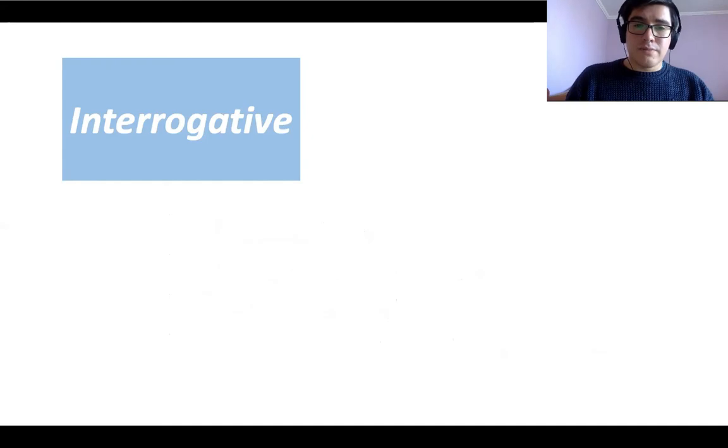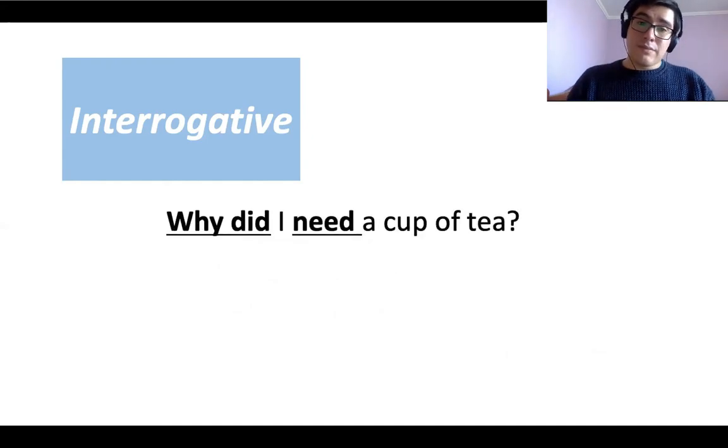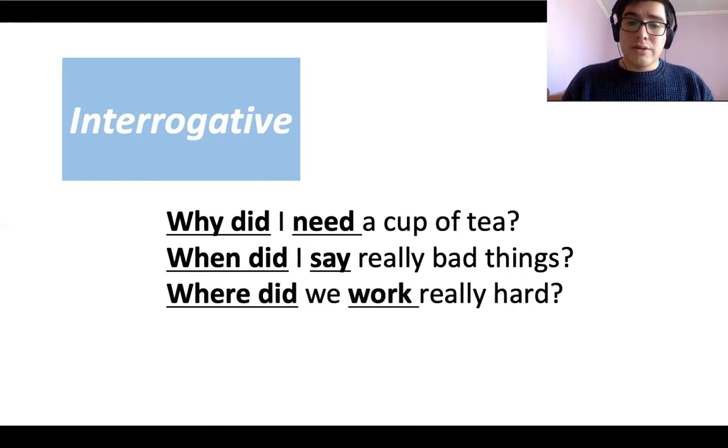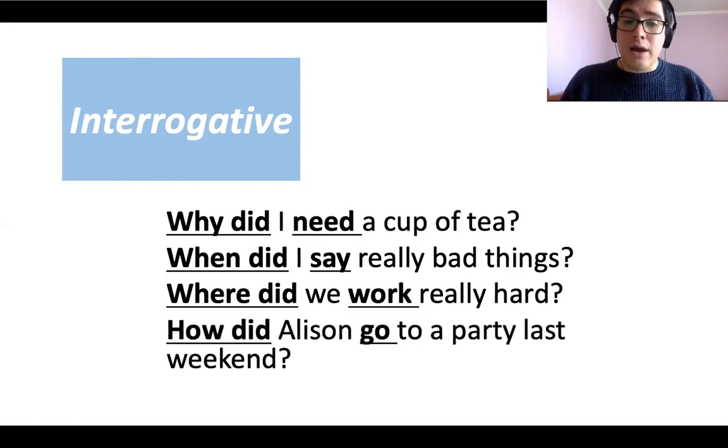For example, why did I need a cup of tea? When did I say really bad things? Where did we work really hard? How did Alison go to a party last weekend?